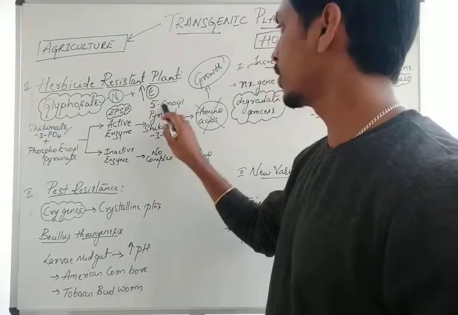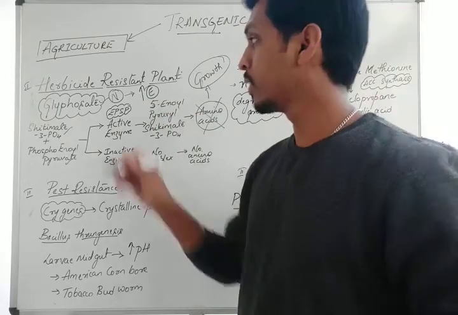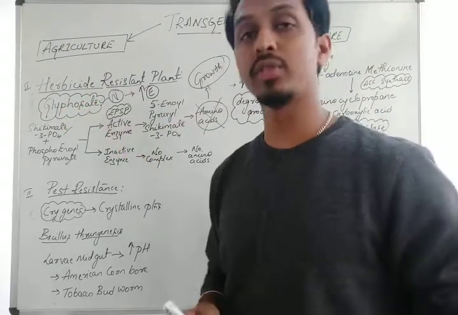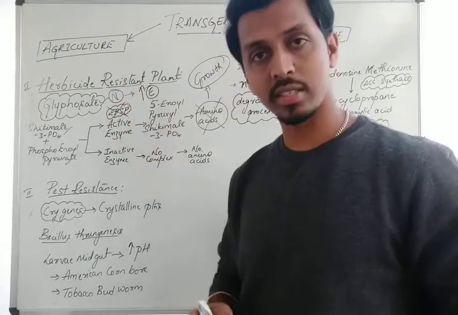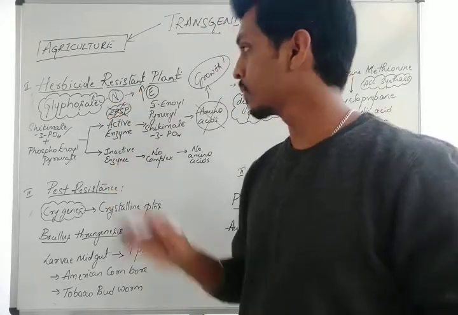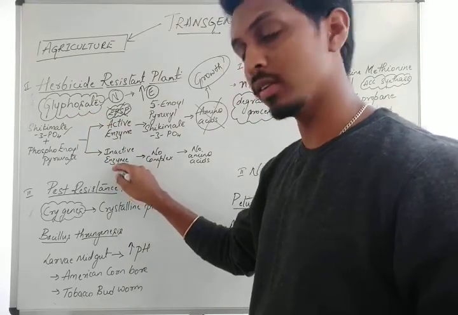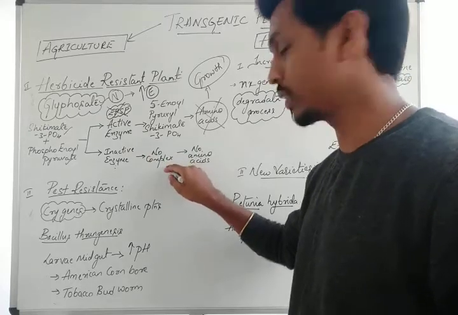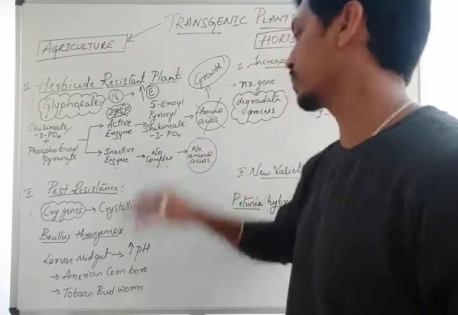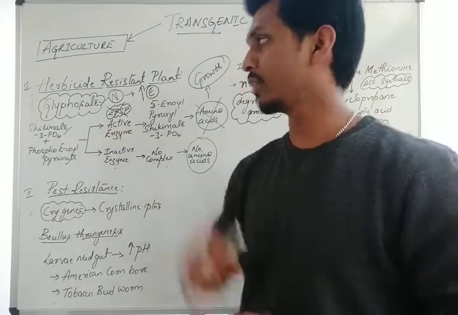EPSP is enol pyruvyl shikimate phosphate synthase. Glyphosate inactivates EPSP, so there is no formation of a complex. Once there is no formation of a complex, no amino acid is produced. So that is the role of glyphosate.